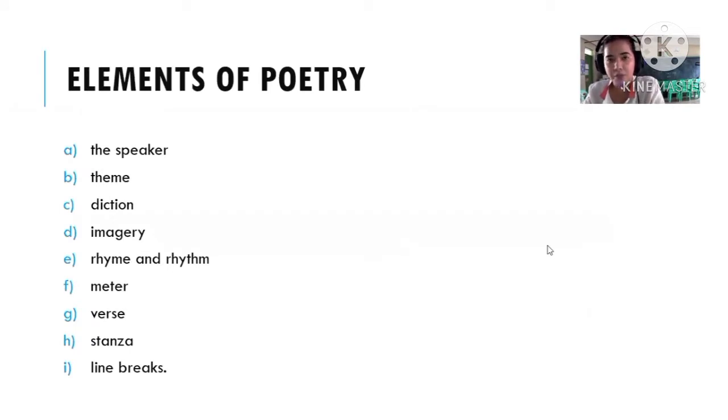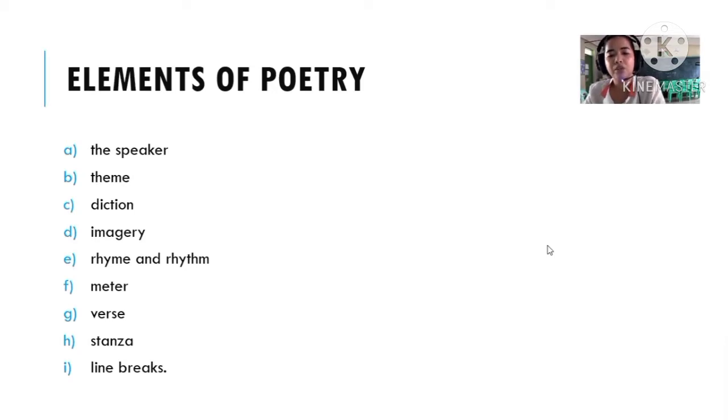First, we have the speaker, theme, diction, imagery, rhyme and rhythm, meter, verse, stanza, and line breaks. The speaker is basically the persona who is talking in the poem, while theme is the central idea. For diction, this is the language used by the author. And imagery is the vivid description by the author of a certain word, object, or image.